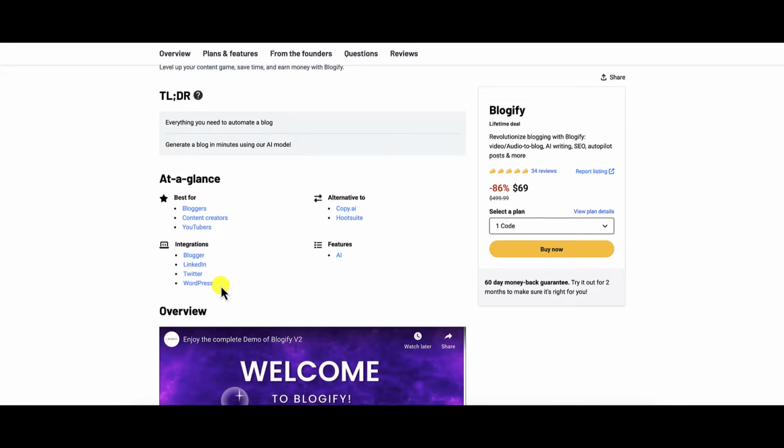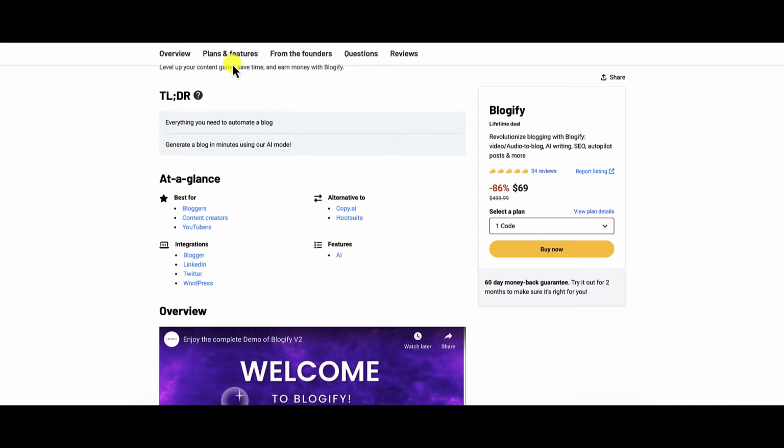Now, this is an integration with WordPress.com, not WordPress.org. So I have a self-hosted site, meaning I take care of that site on my own. I found the hosting provider, everything. I just utilize the WordPress content management system to manage my blog. This integrates with WordPress.com. So you're going to see that as we go inside of the members area.